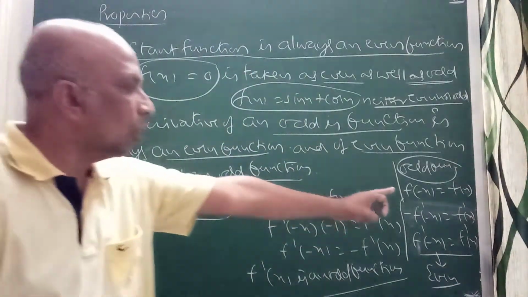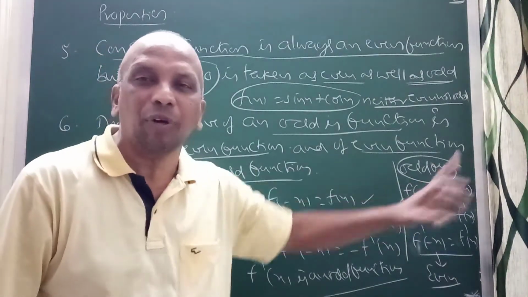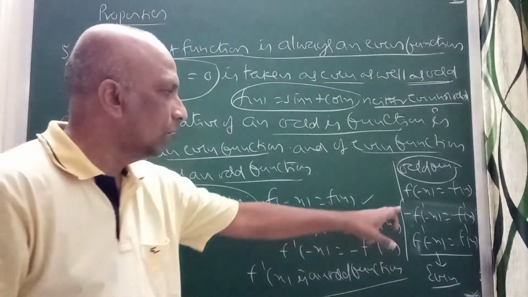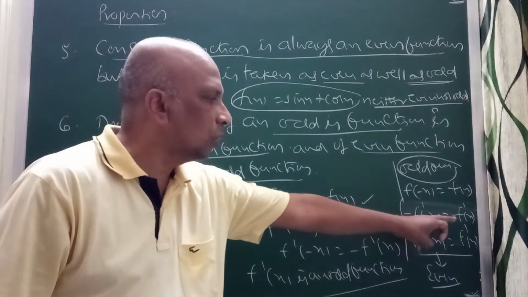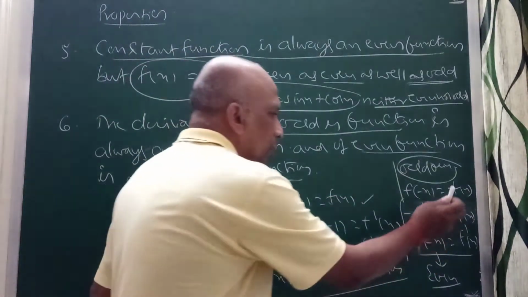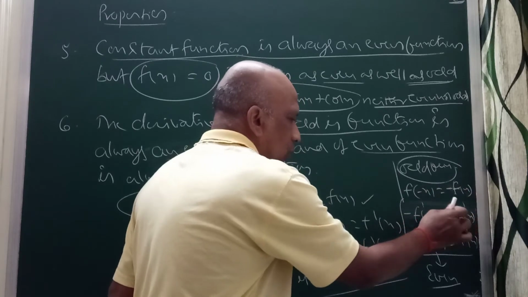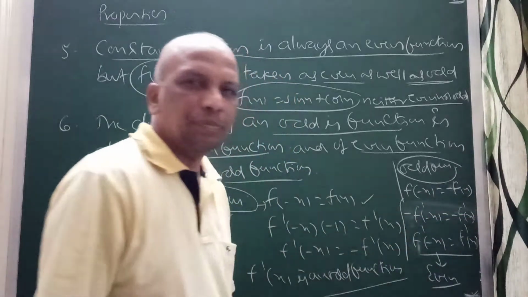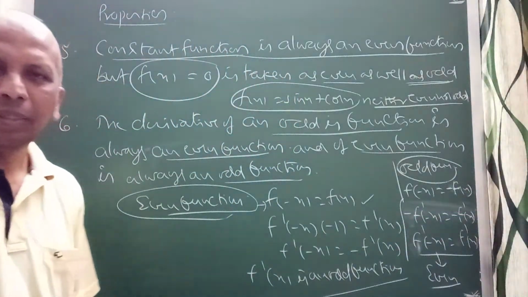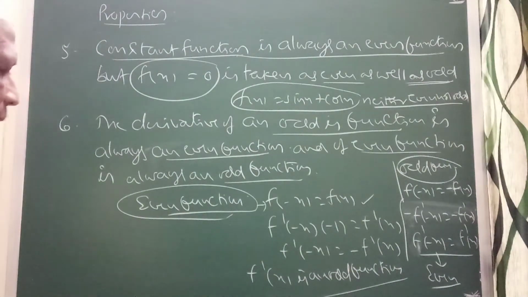When I have taken the odd function f of minus x equal to minus f of x, find the derivative of that. Minus f dash of minus x equal to minus f dash of x. This is minus f of x I have taken, right? Minus f of x, so you will get minus f dash of x. Correct. We are not able to see properly, so I can explain this again here.